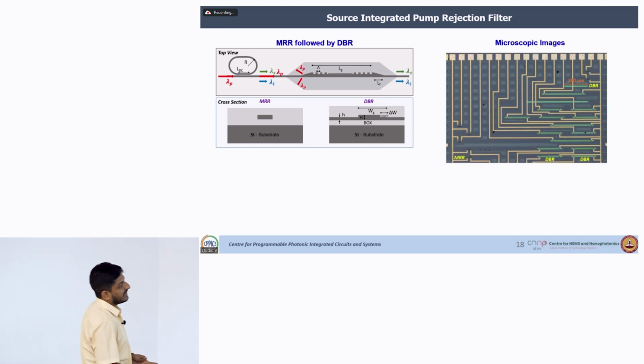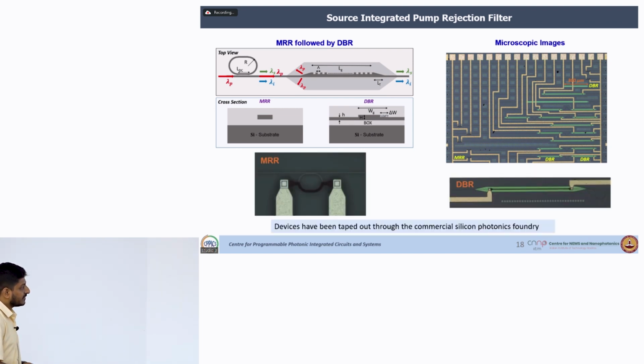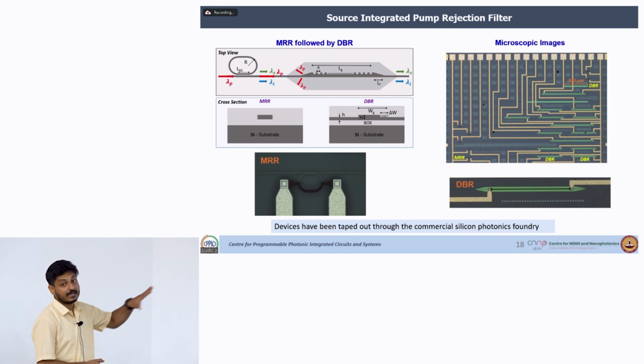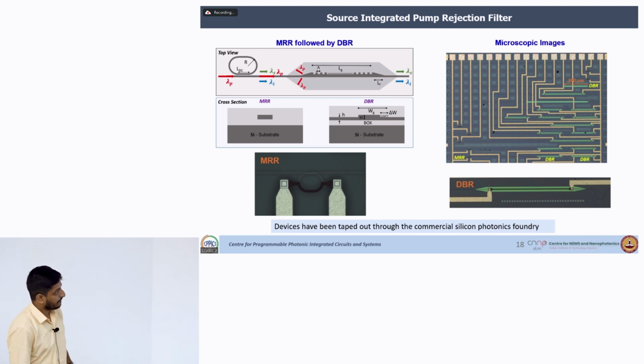So, this we have fabricated from a commercial silicon photonics foundry, and this is the microscopic image. Our device of interest is the bottom one, where we have a microring resonator followed by 2 stages of distributed Bragg reflector. If you zoom in on this microring resonator, this is what the device looks like. This is the waveguide, and on the top you can see the ring, and this is the layer for heating the microring resonator for tuning the resonances, and this is 2 micron away from the waveguide layer, and this is the distributed Bragg reflector.